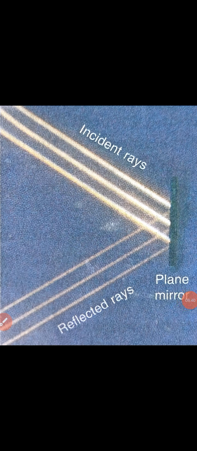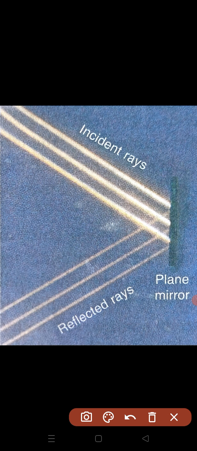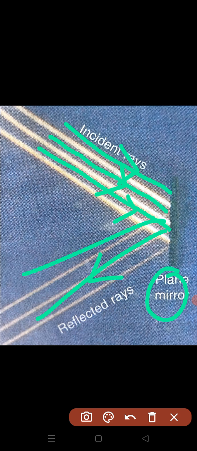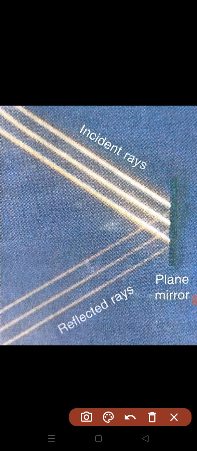So what did I mention? When light falls on the surface of an object, as you can see over here, this is the light which is falling on a plane mirror. The light falling on the plane mirror or any other object will get sent back.